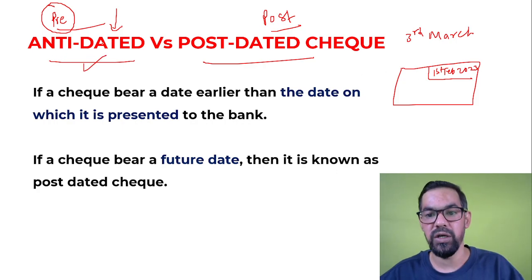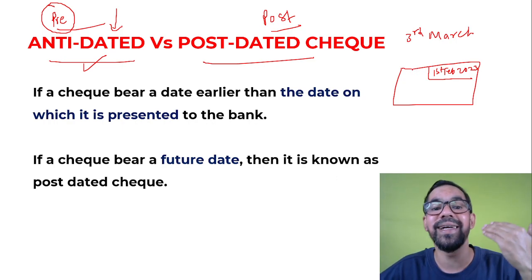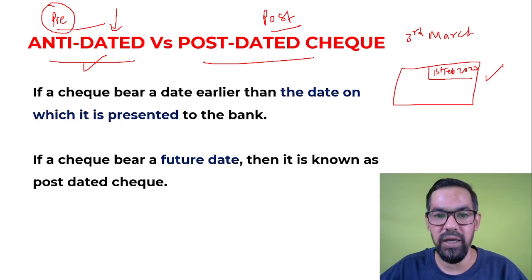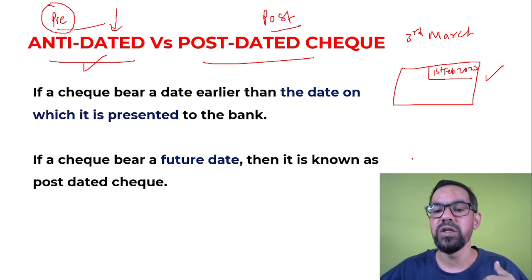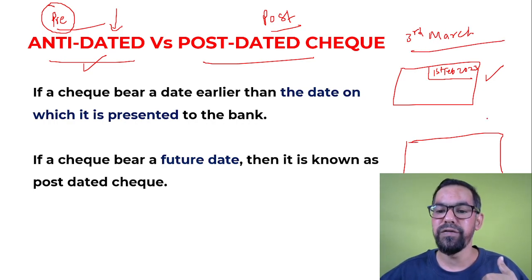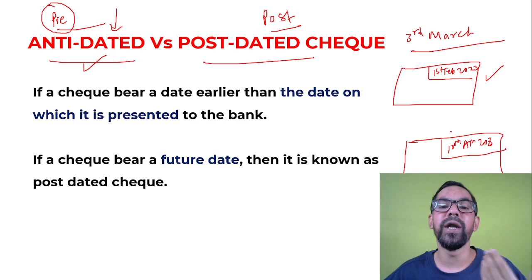Okay, antedated check. Here, the date mentioned on the check is earlier than the day when you present it. What is the case of postpaid? If today is 3rd March and the date mentioned on the check is, suppose, 10th of April 2023, it is generally known as postdated.